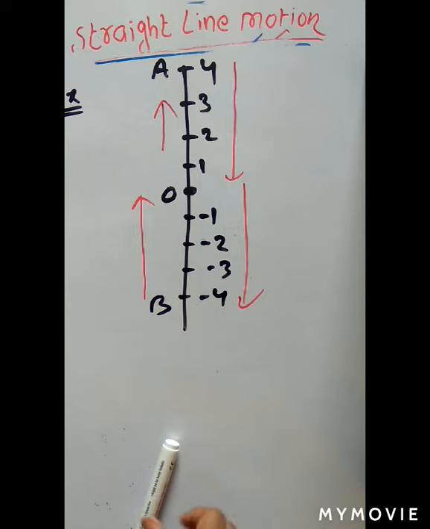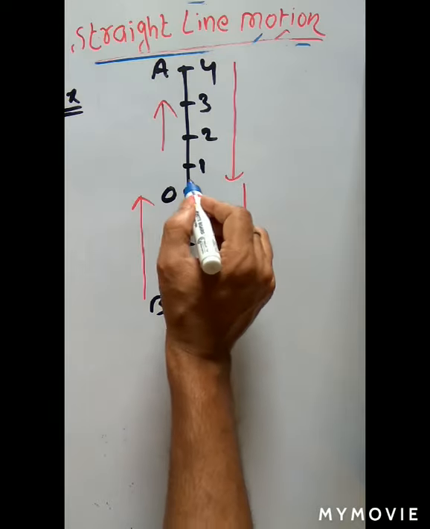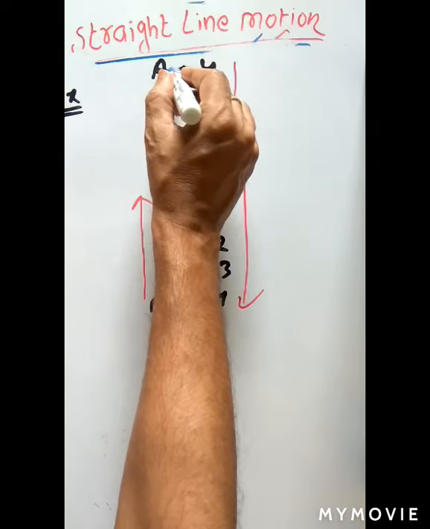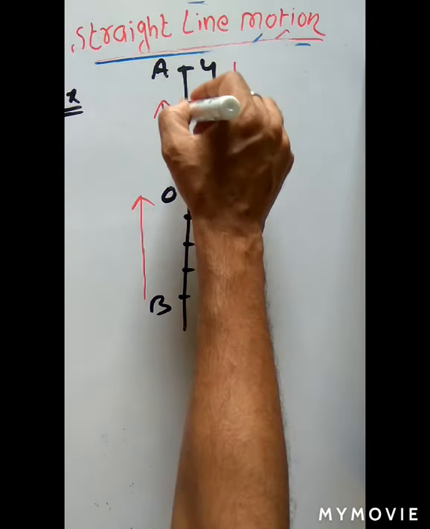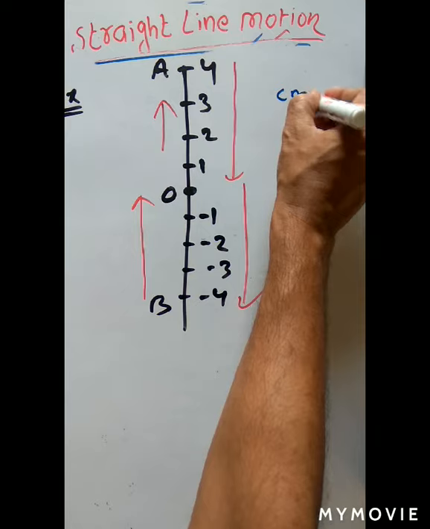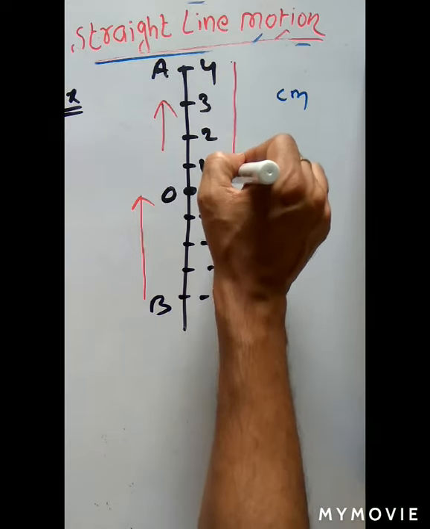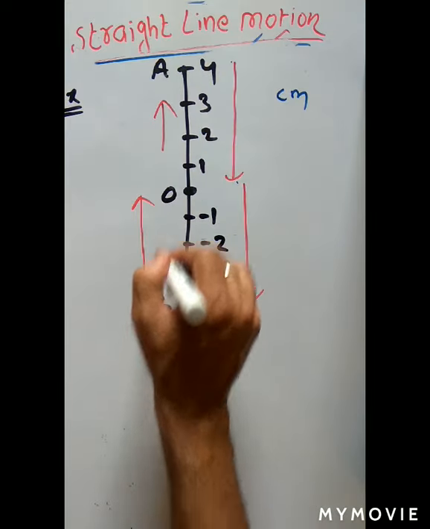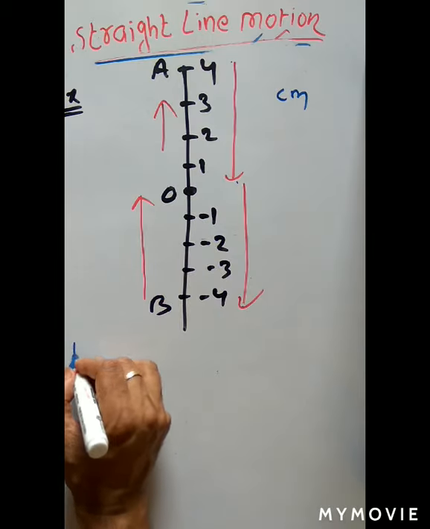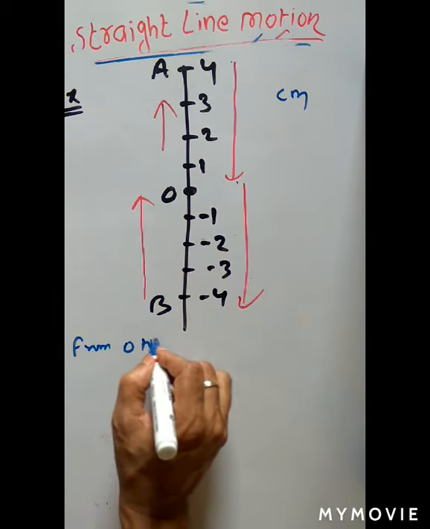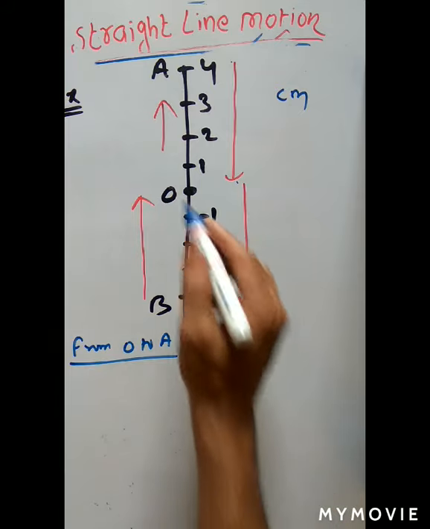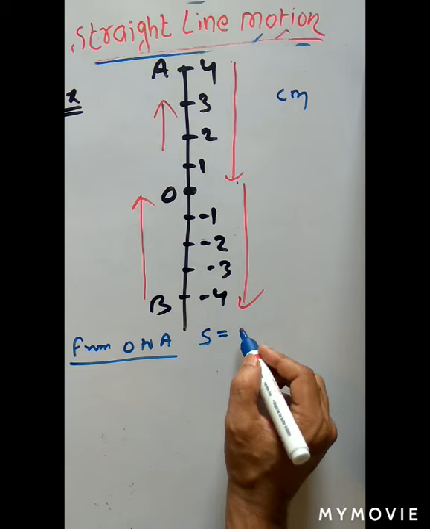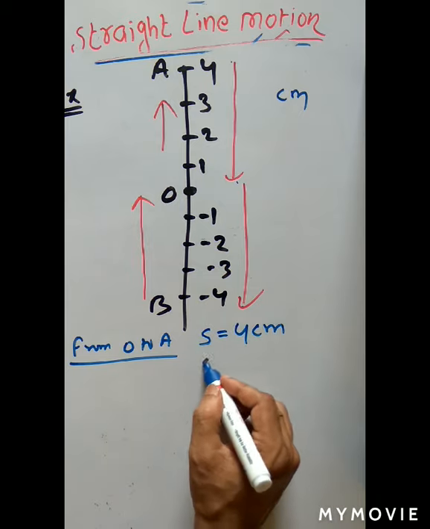Clear? So now see the problem. The body starts motion from O in upward direction. He reaches A, and all the coordinates are given. Let us say these are in centimeter. The scale is given in centimeter. Then he returns from A to O, then O to B, then B to O. So from O to A motion, what is the distance covered, what is the displacement covered? From O to A, distance covered is equal to 4 centimeter.